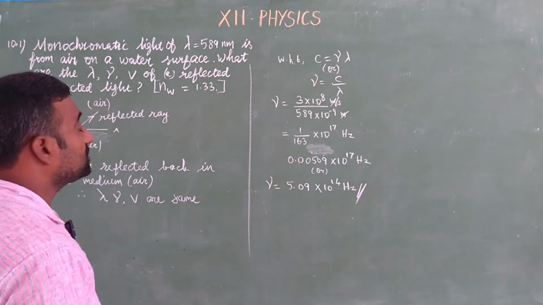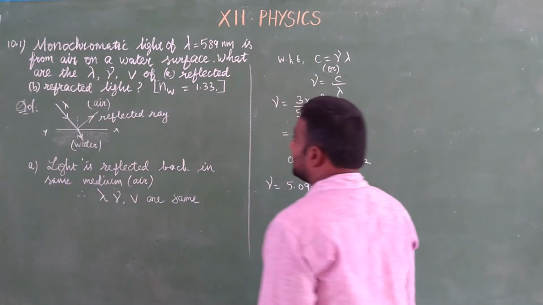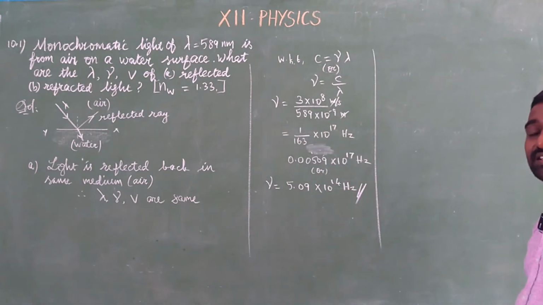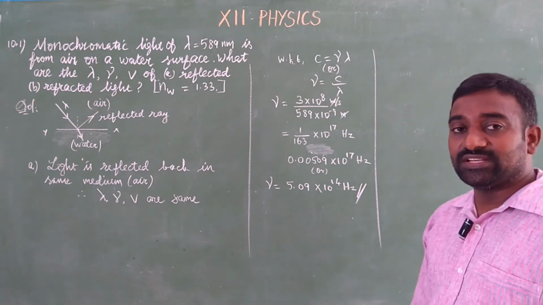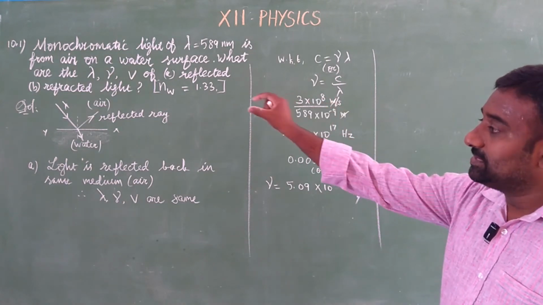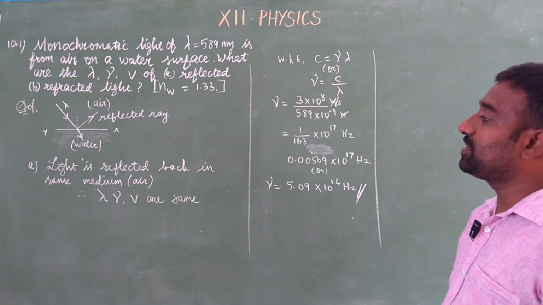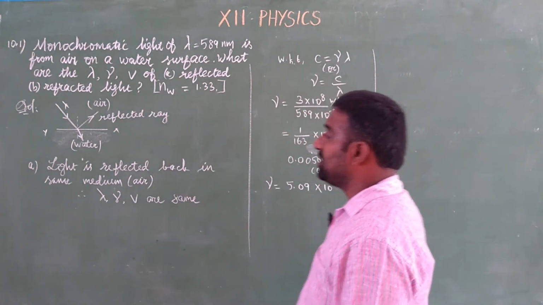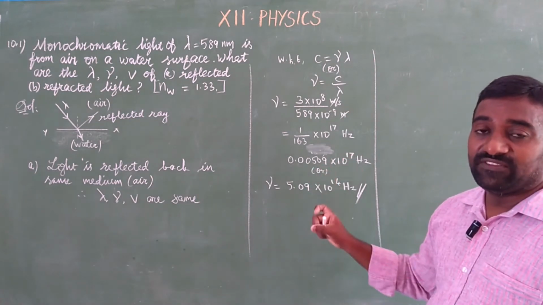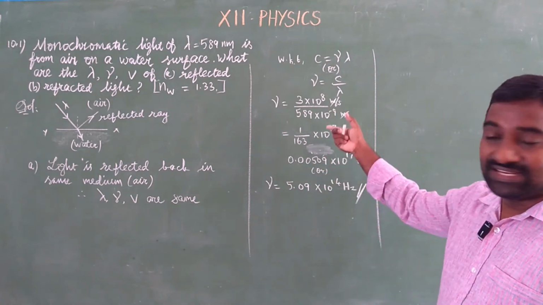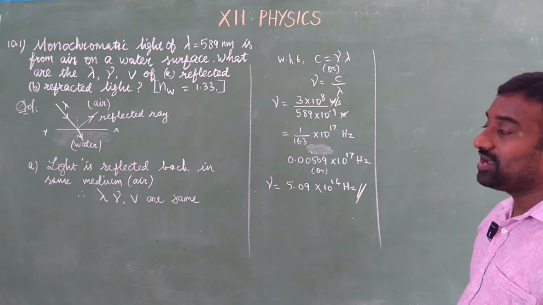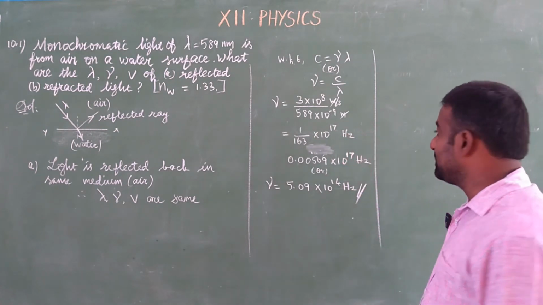Now we are going to solve for the refracted light. Okay. So as I discussed in the theory part, we already know that the frequency does not depend on the property of the medium. Therefore, the frequency of the reflected light is equal to the frequency of the refracted light, or the incident light in the same medium.